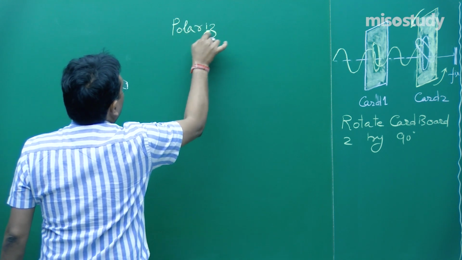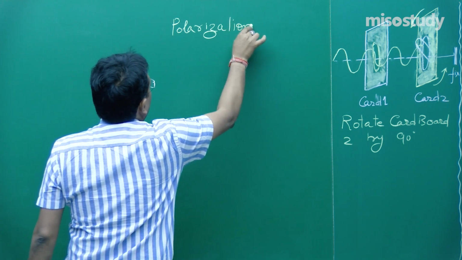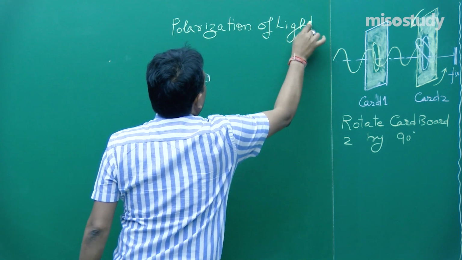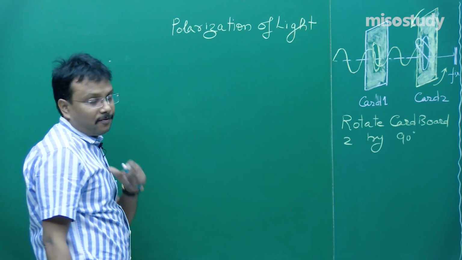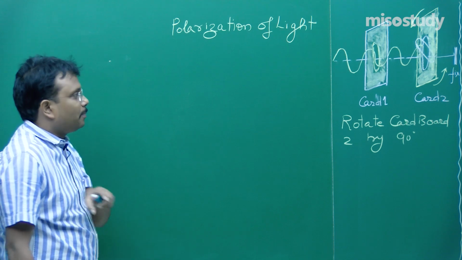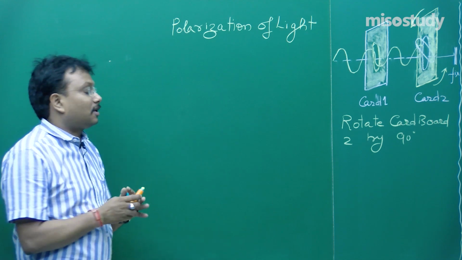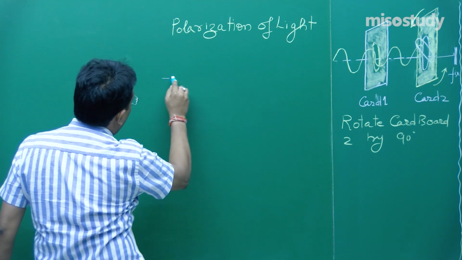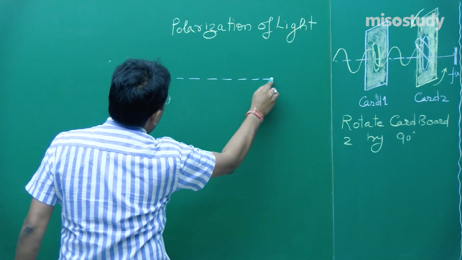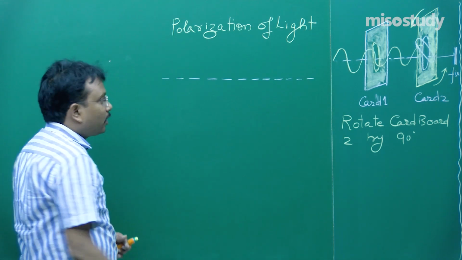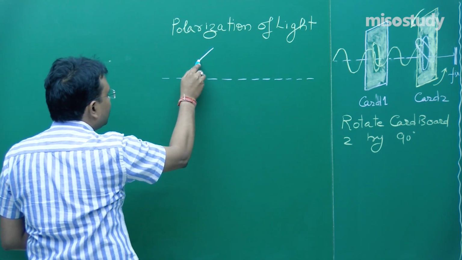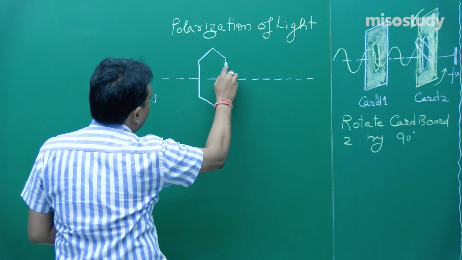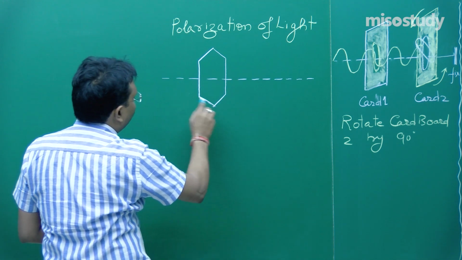Polarization of light. There are various mechanisms. Initially we are discussing only simple aspects, fine. Once you will be comfortable with these simple concepts, we can upgrade our discussion, fine. So now what will happen? You have, let us say for example, this is your axis, okay, and you have a tourmaline crystal cut parallel to crystallographic axis like this, fine.